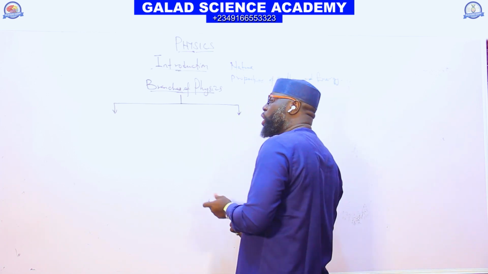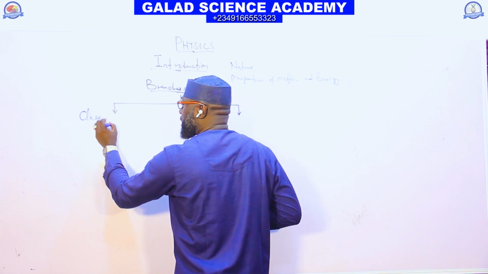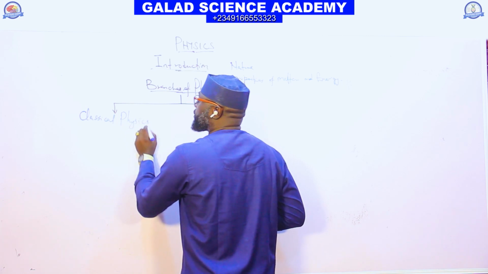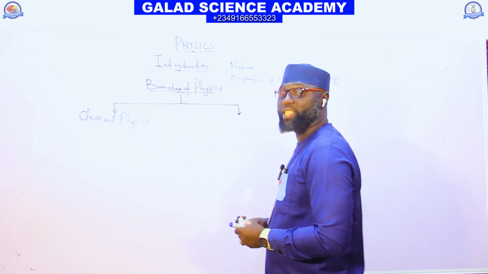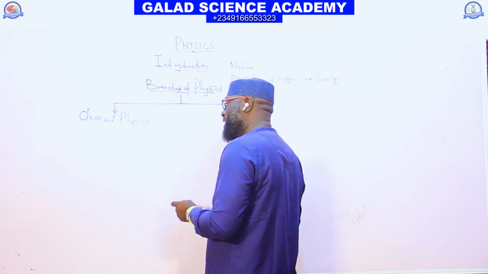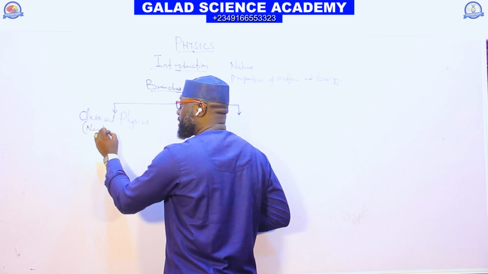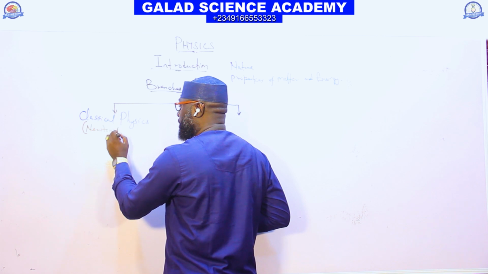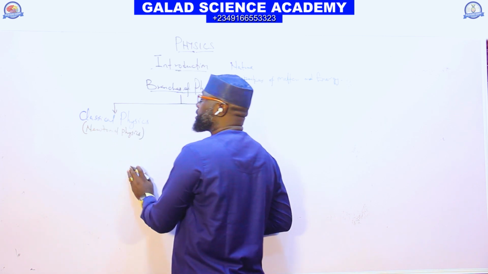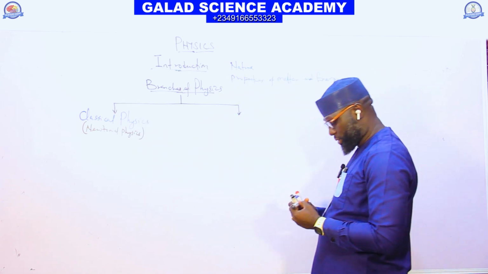The first one we have is what we call classical physics. This classical physics, we can also call Newtonian physics, because classical physics was invented by Isaac Newton.